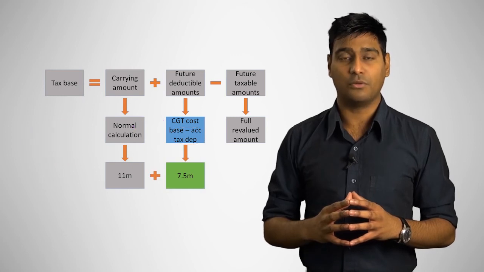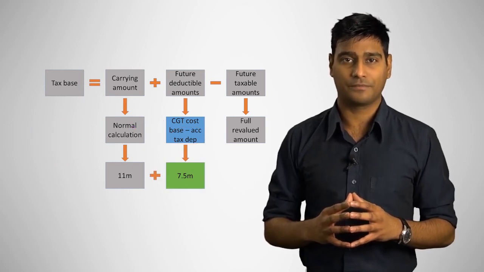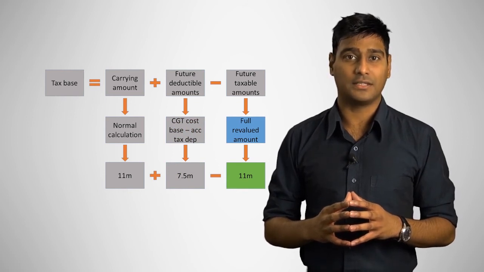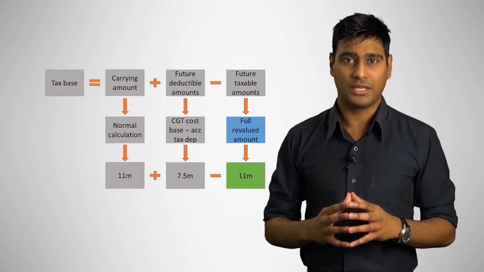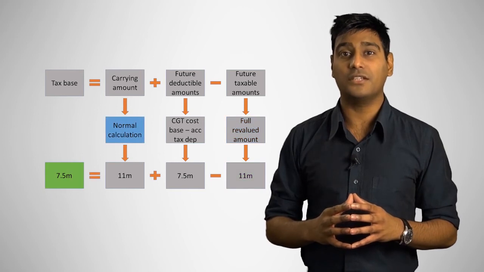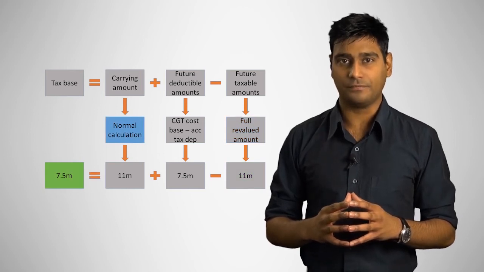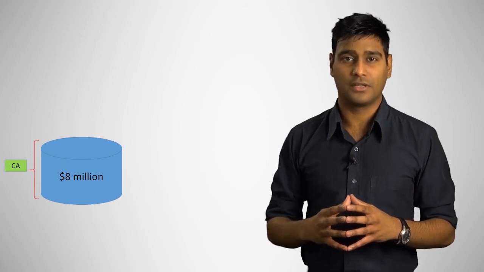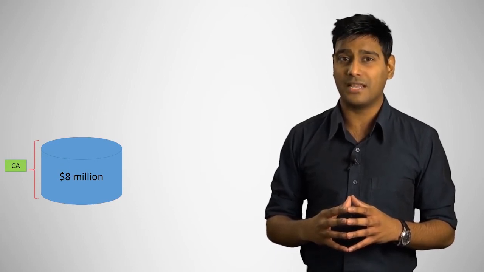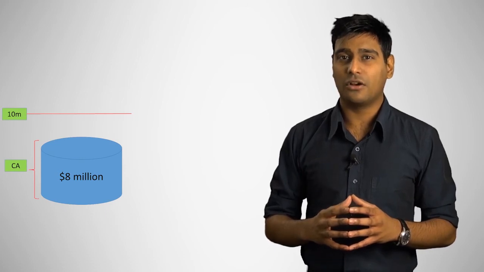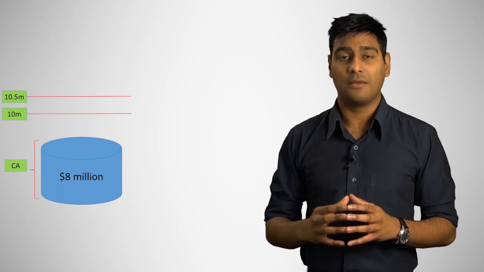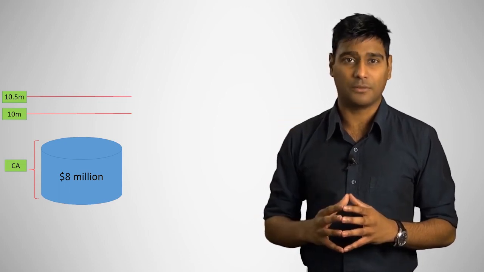$7.5 million will be the future deductible amount. $11 million would be the future taxable amount, as this is the full revalued amount. $7.5 million is the new tax base. We know the carrying amount before the revaluation is $8 million. We also know that the original cost is $10 million. And the CGT cost base of $10.5 million needs to be considered because CGT is applicable.